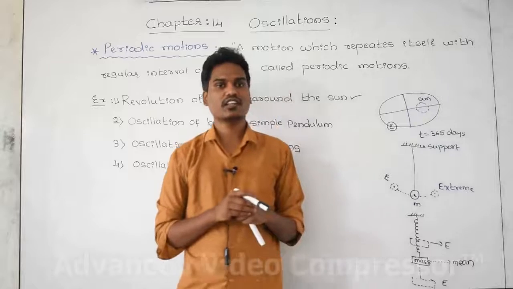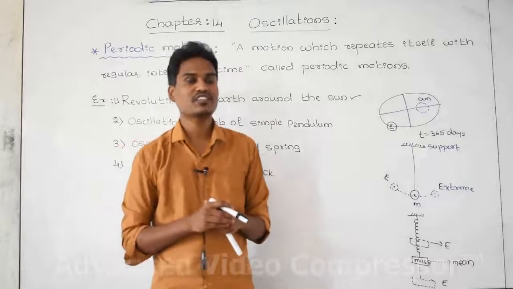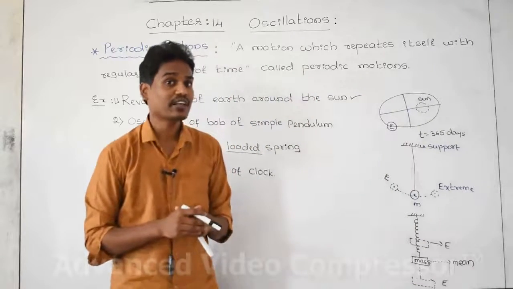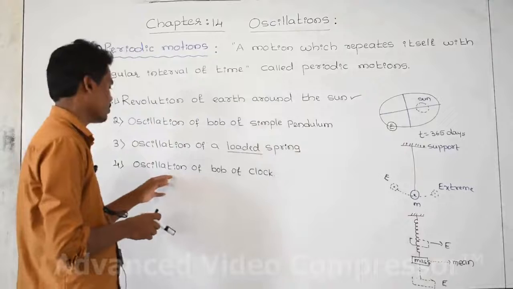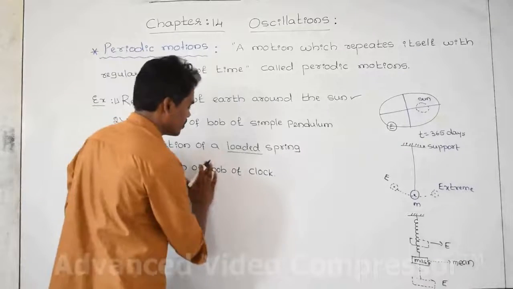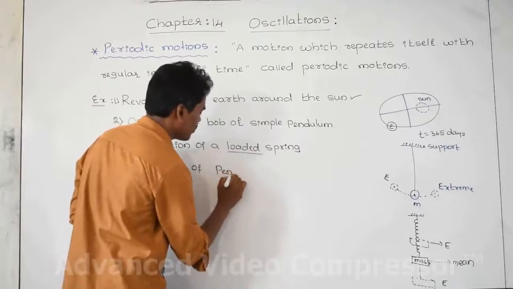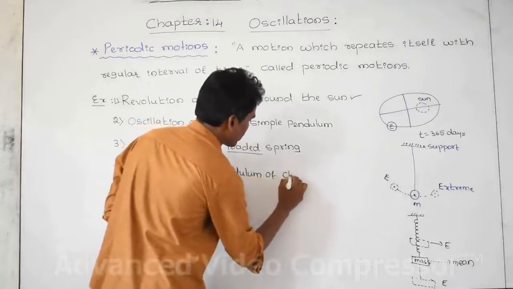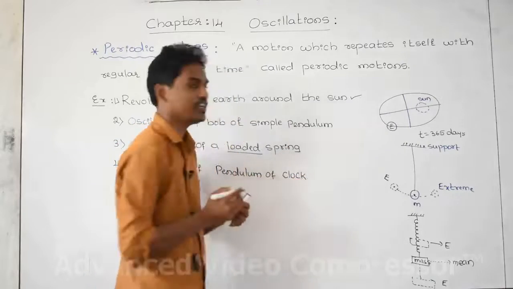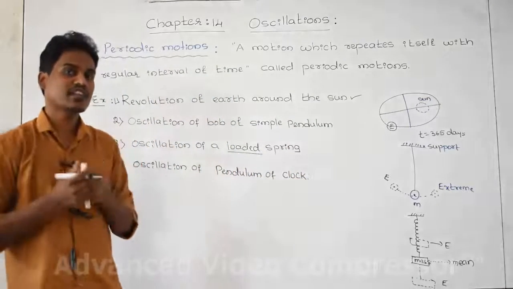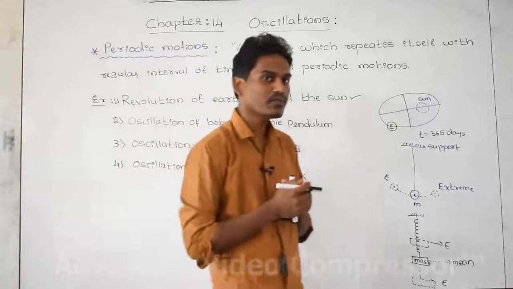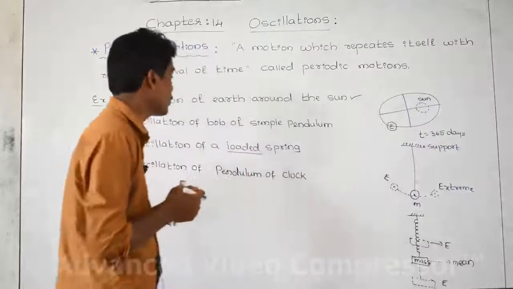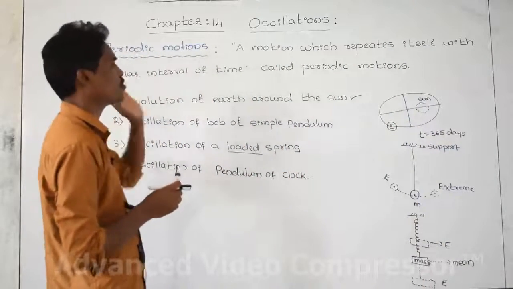For each and every cycle the time taken by that pendulum is always the same. For each and every cycle the time taken by the pendulum of the clock is always the same, and continuously with respect to time the motion is repeating itself inside the clock, that pendulum. Therefore for each and every cycle the time maintained by that pendulum of the clock is always the same. That is a periodic motion.